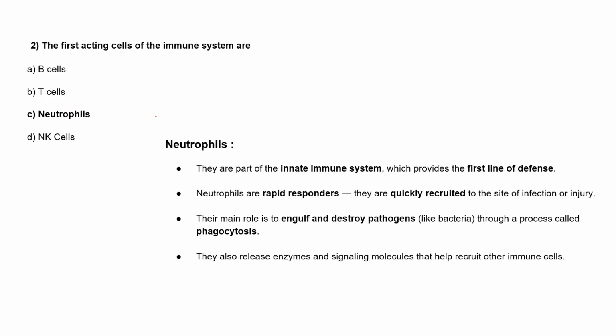Okay, so let's see the right answer for this question. You are right. Neutrophils are the first acting cells of the immune system. Whenever an antigen is present, the first cells of the immune system which start acting are the neutrophils. It's a kind of white blood cell, and they are a part of the innate immune system which provides the first line of defense. They are very rapid responders. They are quickly recruited to the site of infection, whenever there is any infection or injury. The first cell which comes to that site is the neutrophil.